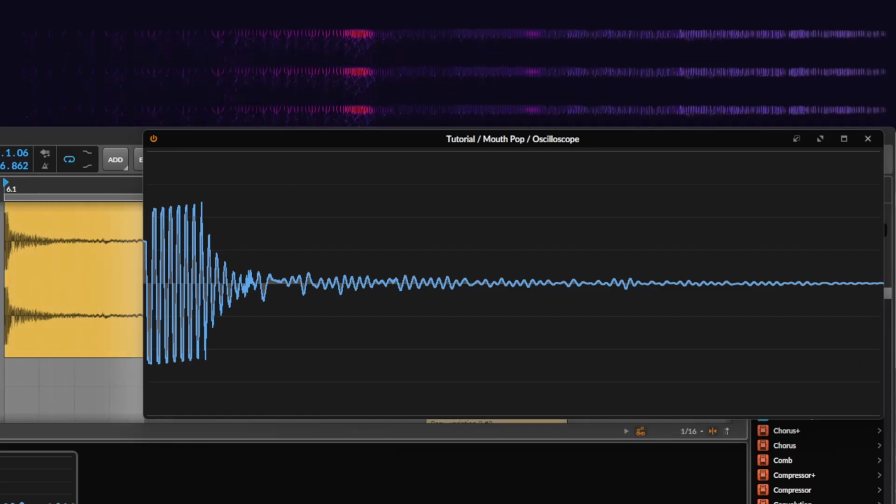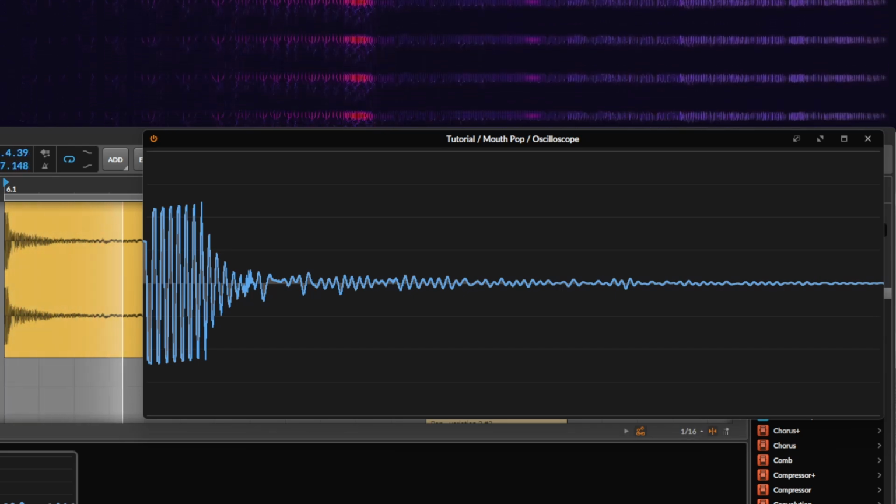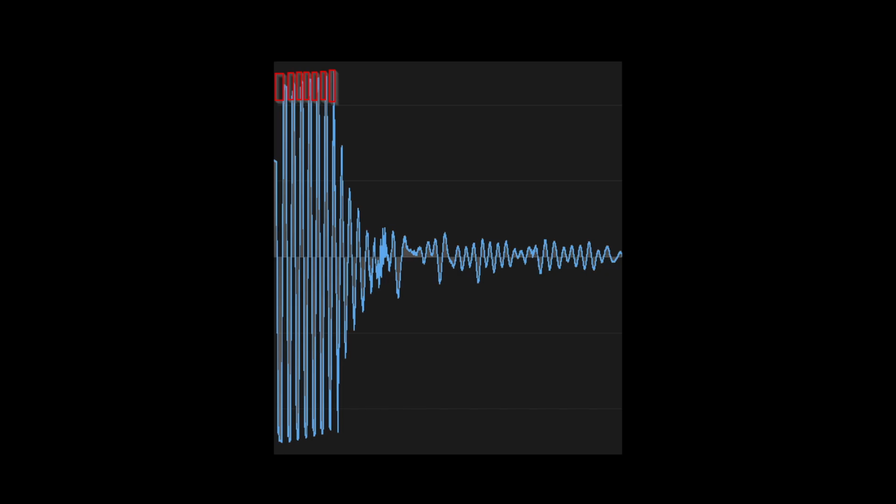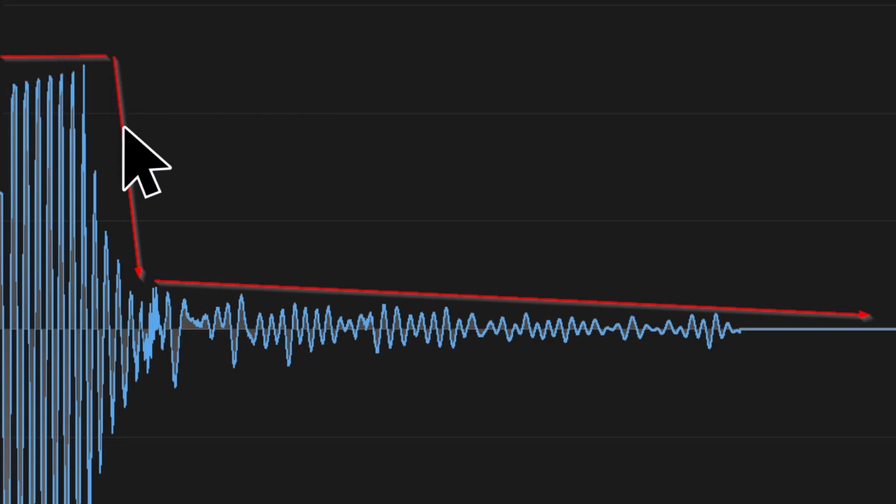By looking at the waveform or oscilloscope, note the space between the waves, which might indicate the pitch. Note the height of the waves, which indicates the amplitude or loudness. Note the shape of the waves, which will determine the timbre and loudness perception.